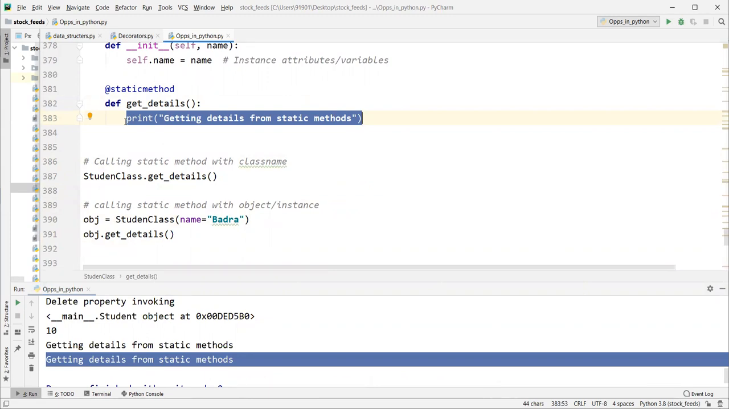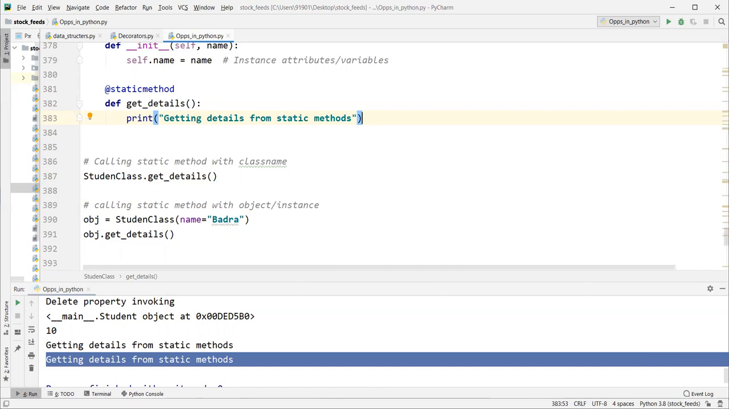So when will you define a static method? When you want to access this particular method either by using the instance or by using the class, we can define it as a static method. If you define a class method, that class method can be accessible with the help of the class as well as with the help of an instance. Agree? But that class method will take cls as the first argument, and it will have the ability to access the class attributes.